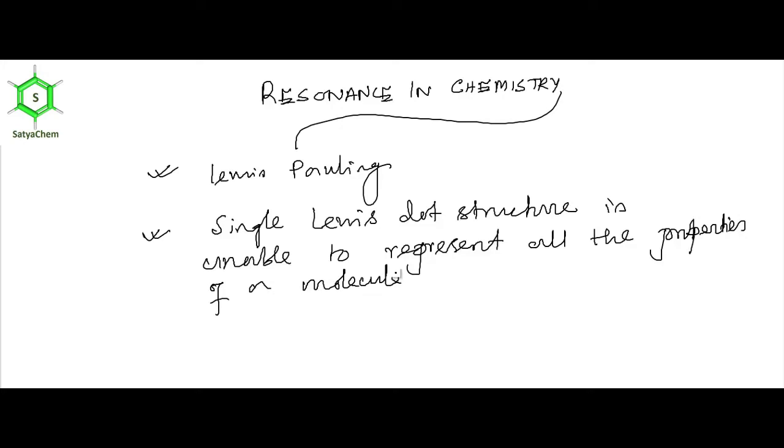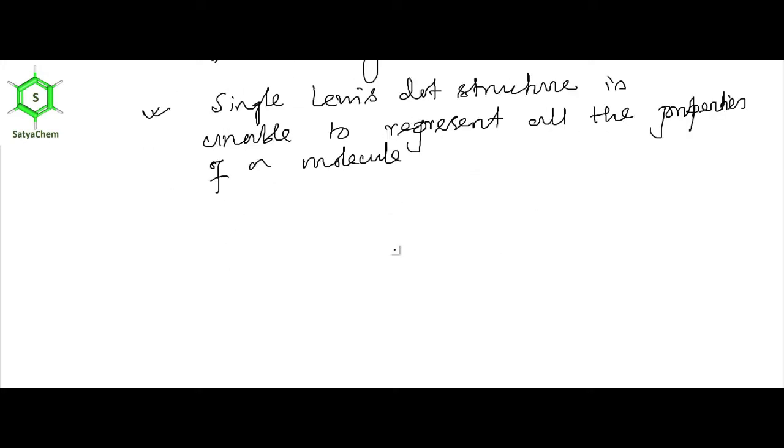Suppose I am drawing the Lewis dot structure of carbonate. C double bond O. I am representing electrons by red dots.